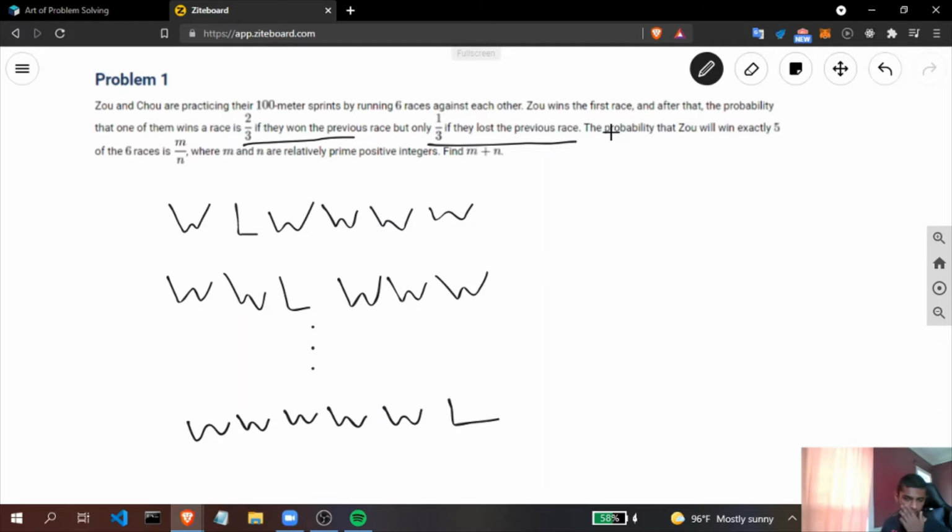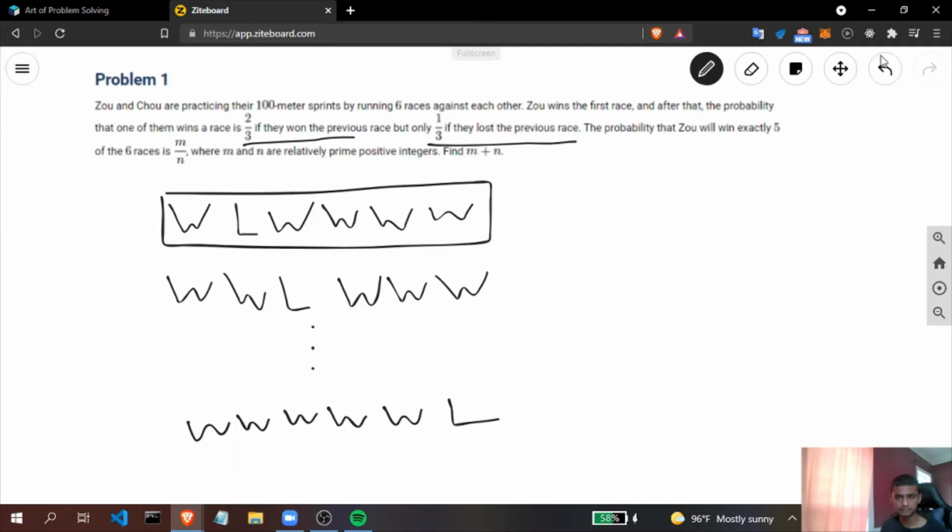So how can we find the probability of this? Let's start with the first case. He's guaranteed to win the first race, but for the second race, he loses in this specific case. To figure out the probability of him losing the second race, we have to figure out the probability of him winning it. As we noticed before, the probability of him winning is 2/3 if he won the previous race, which he did. Which means the probability of him losing is 1/3.